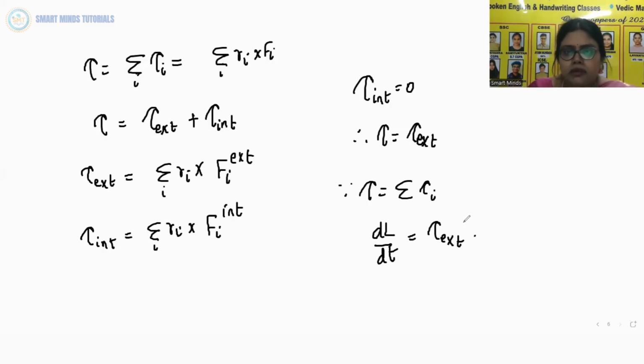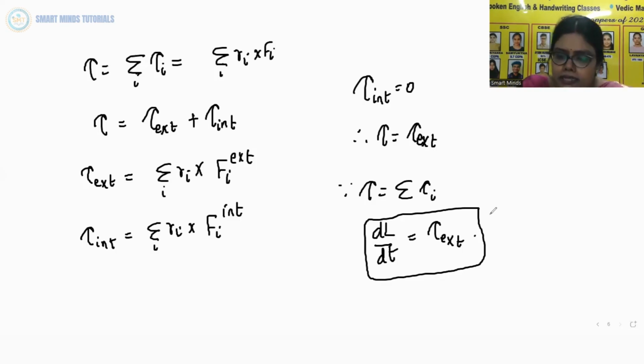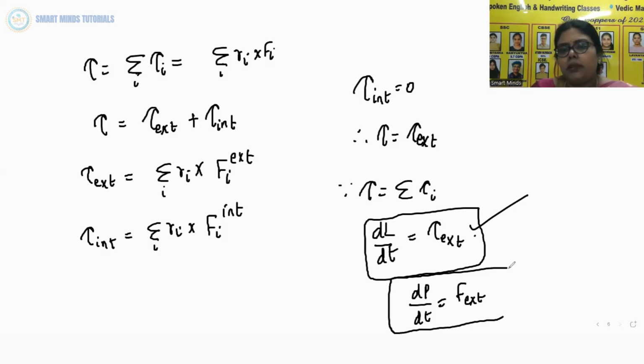This equation is the generalization of the single particle case of the previous one. Note that when we have only one particle, there are no internal forces or torques. This equation is the rotational analog of dp by dt. Just as in translational motion we write dp by dt equals F external, in rotational motion we write dL by dt equals tau external.